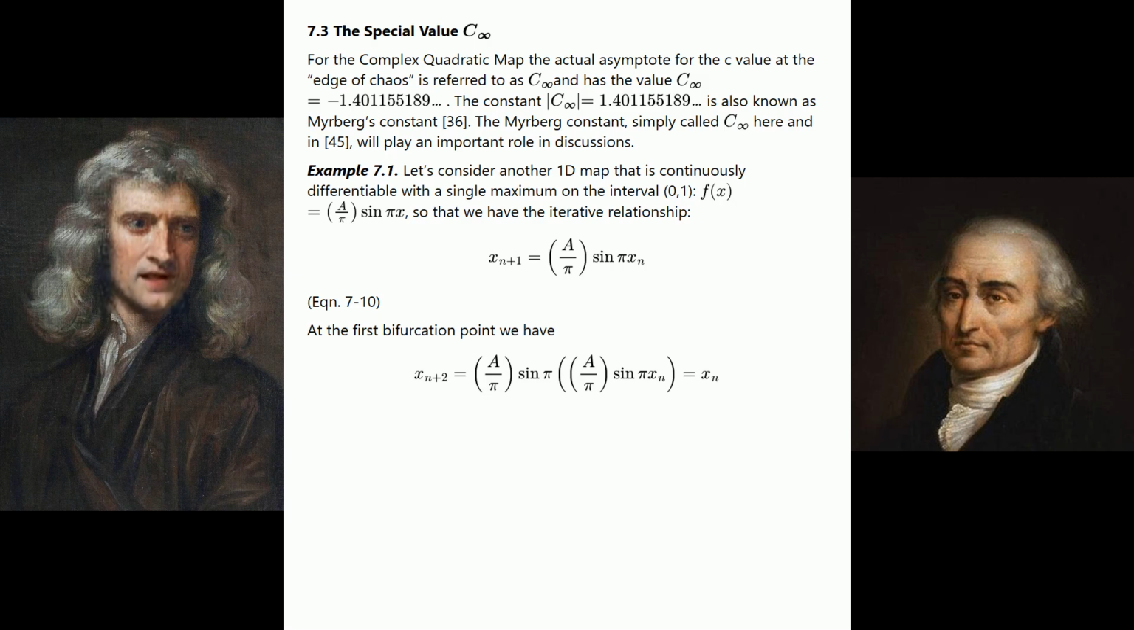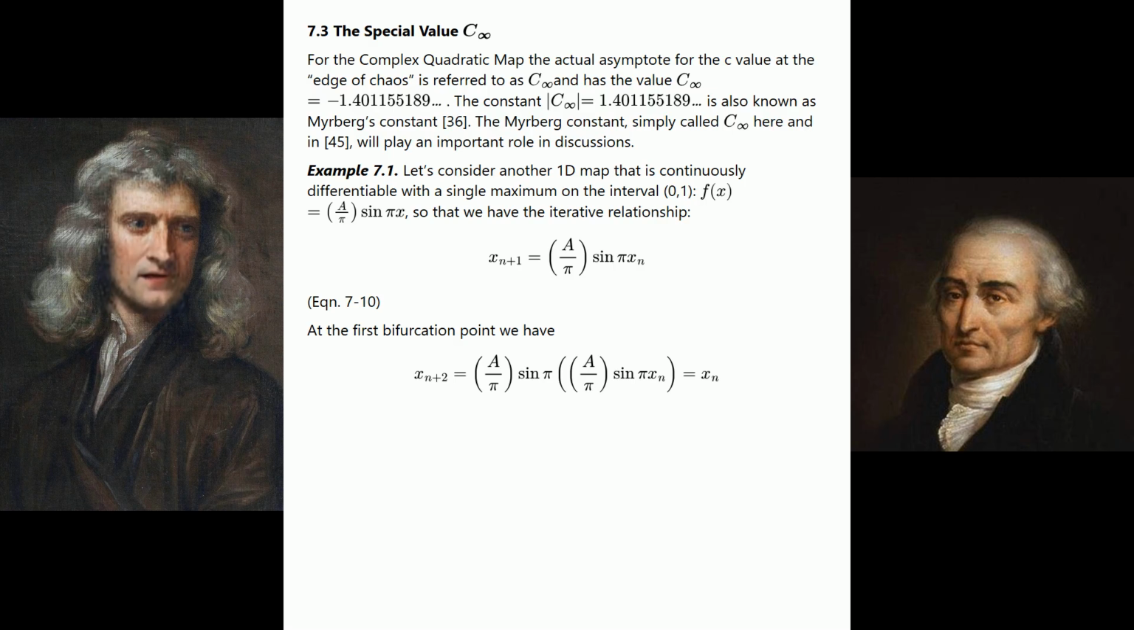7.3 The special value c sub infinity. For the complex quadratic map, the actual asymptote for the c value at the edge of chaos is referred to as c sub infinity and has the value c sub infinity equals negative 1.401155189. The absolute value of c sub infinity, 1.401155189, is also known as Feigenbaum's constant. The constant, simply called c sub infinity here and in reference 45, will play an important role in discussions.